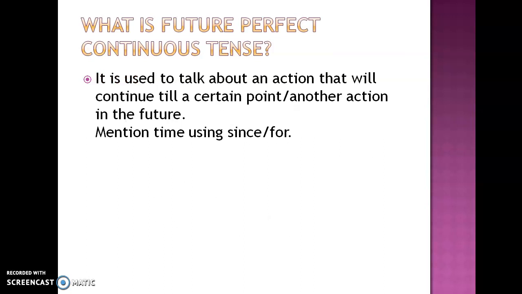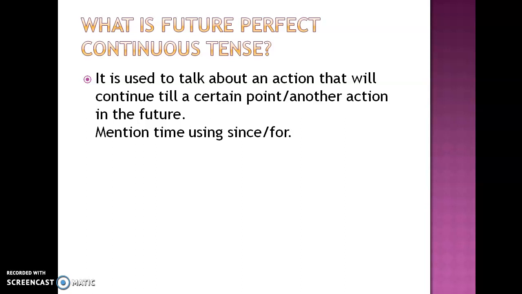Now finally, future perfect continuous. Because it's continuous, like I told you, what should strike your mind? ing. And because it's future perfect continuous, that means an ongoing action in the future. It is used to talk about an action that will continue till a certain point or another action in the future. Future perfect was used to talk about an action that will be finished before a certain time. Future perfect continuous is an action that will continue in the future till another action begins.